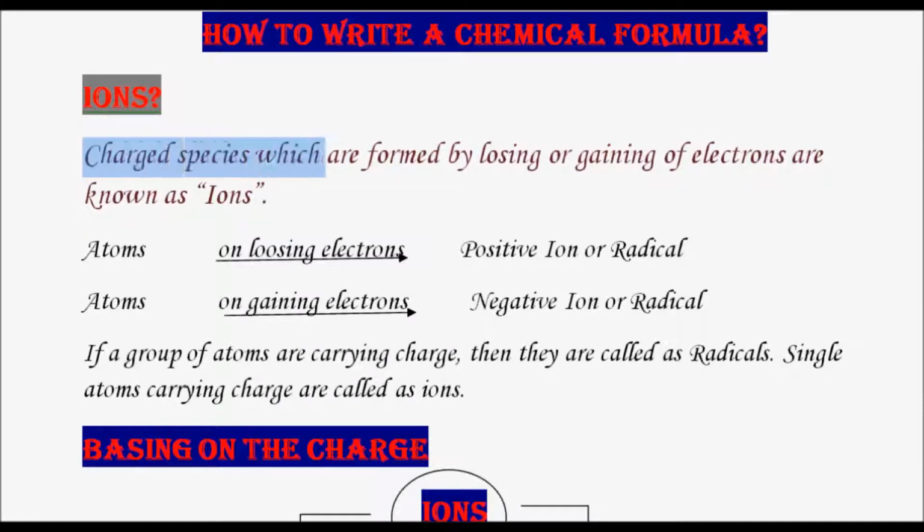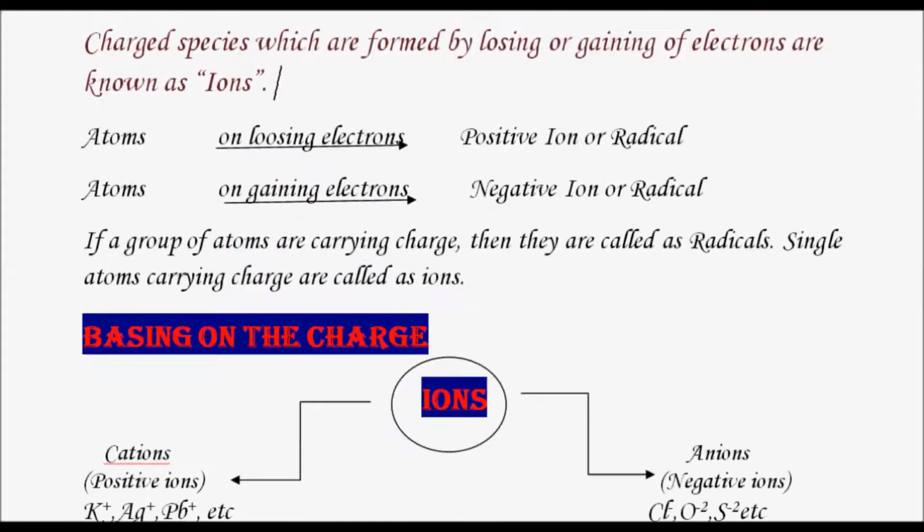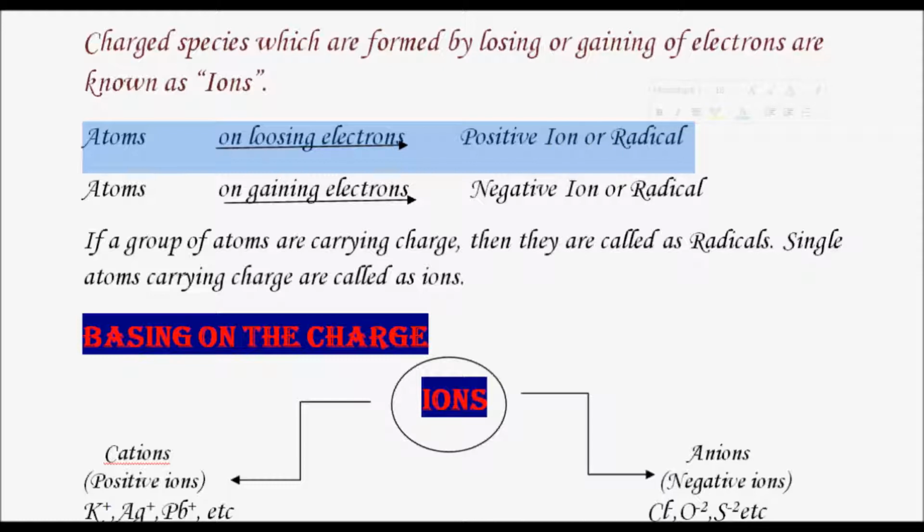Okay, see, so ions are the charged species, or you can call it an atom or molecule even, which are formed by losing electrons or by gaining electrons. So atoms, when they lose electrons, get a positive charge on them, therefore they are called a positive ion or positive radical. Can you tell me why an atom acquires a positive charge when it loses an electron?